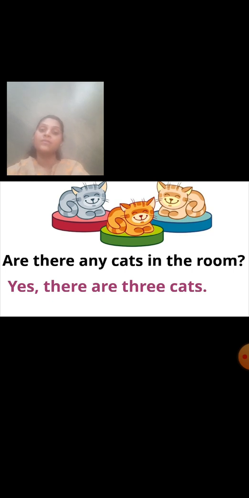Now students, here we can count the number of cats. Yes or no? Here we can say that yes, there are some cats. But here we are mentioning the number of cats. How many cats are there? Three cats are there. Yes, there are cats in the room. How many cats are there in the room? Three cats. So students, today we are going to see when we use are there and there are.